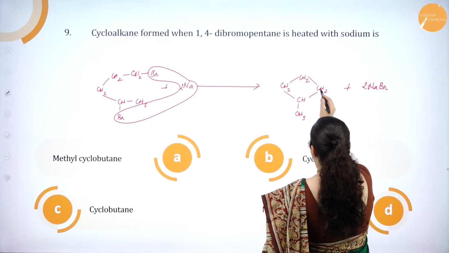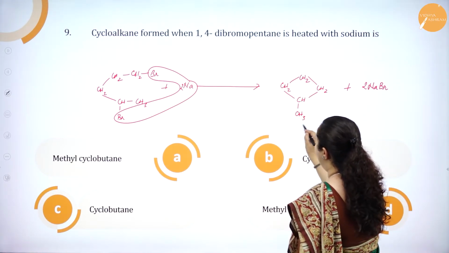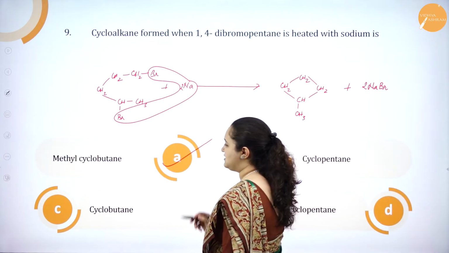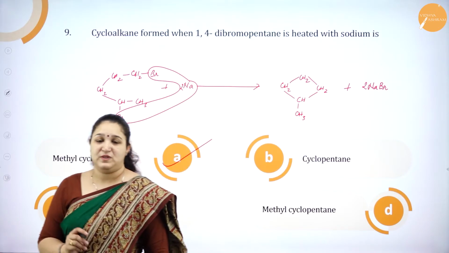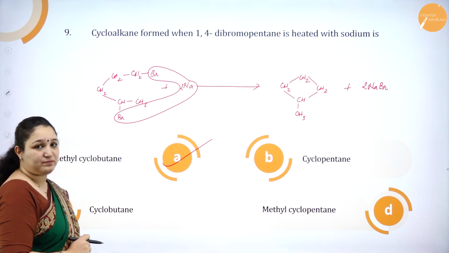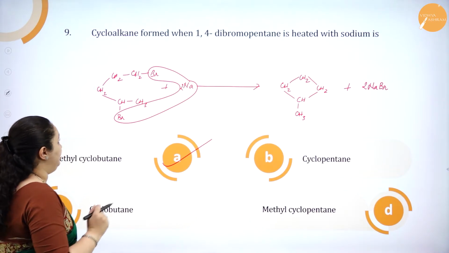So what is this? It is a cyclobutane with one methyl group, isn't it? So the answer is methyl cyclobutane. So I hope you have understood how you have got the answer here. Correct? Okay. Next question.